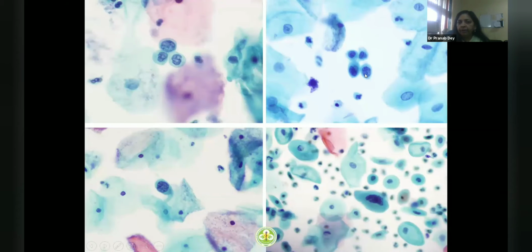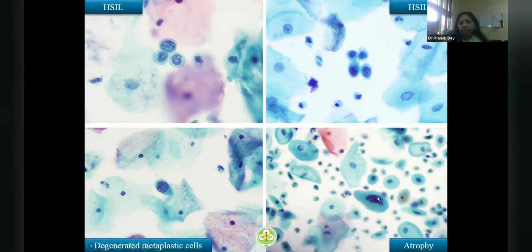There are deep indentations, bad chromatin, and irregularly distributed chromatin. So if I see more granules here, less granules here, that is also indicative of dysplasia. This is a degenerate metaplastic cell, and this is ATP of atrophy, which can be seen in normal atrophic samples. So on follow-up biopsies, these were HCLs and these were just benign lesions.